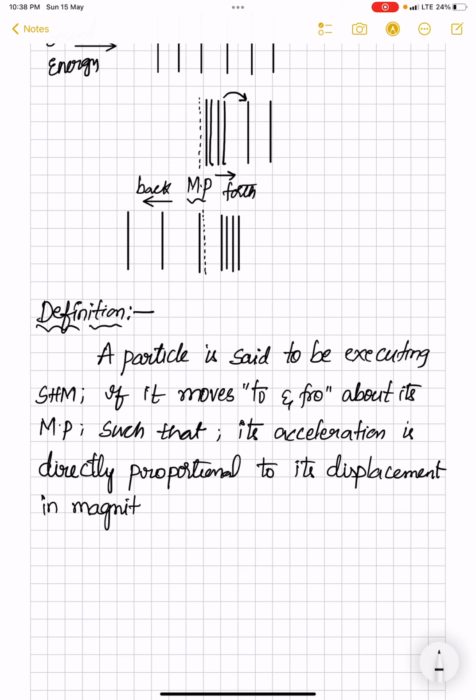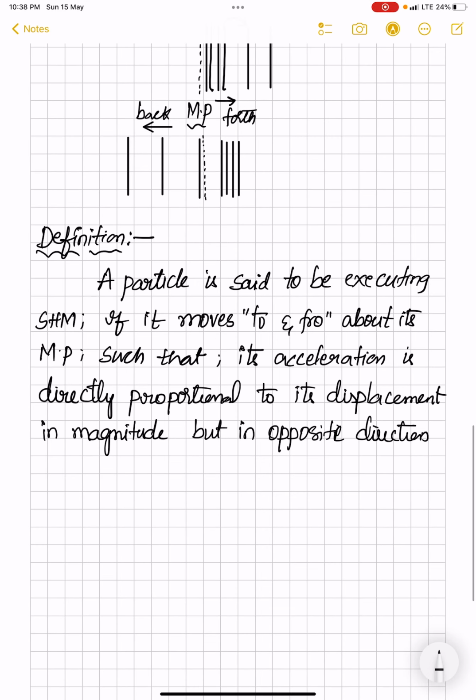So its acceleration is proportional to its displacement in magnitude, but the direction of acceleration is opposite to that of displacement. So the acceleration of a particle is directly proportional to its displacement in magnitude but in the opposite direction, and this acceleration is always directed